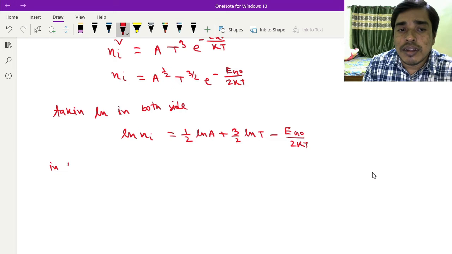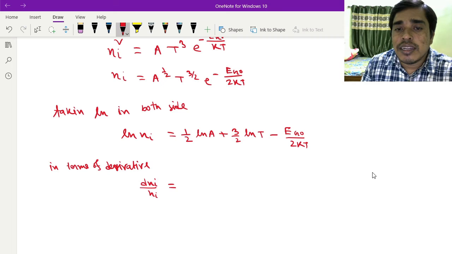In terms of derivative, it can be written as dNi divided by Ni. The derivative of the first term will be 0 because it is a constant.